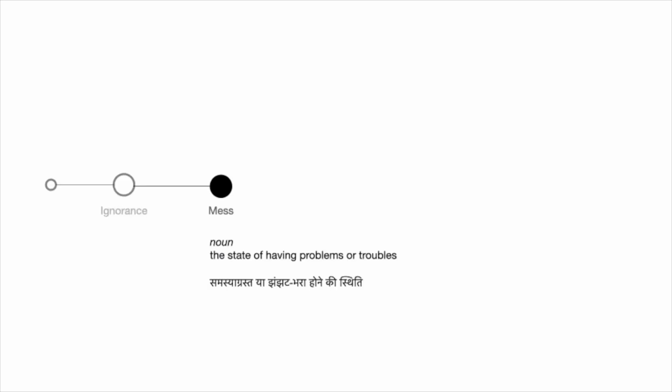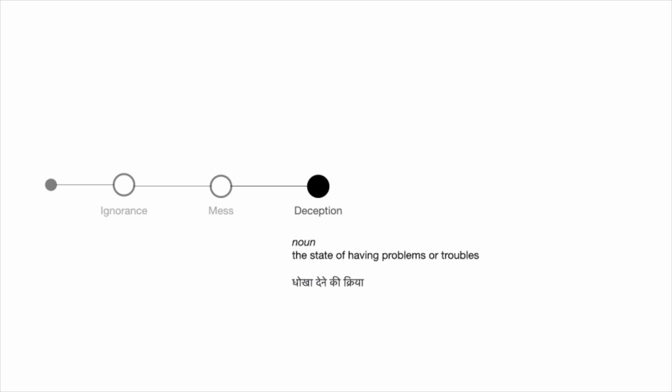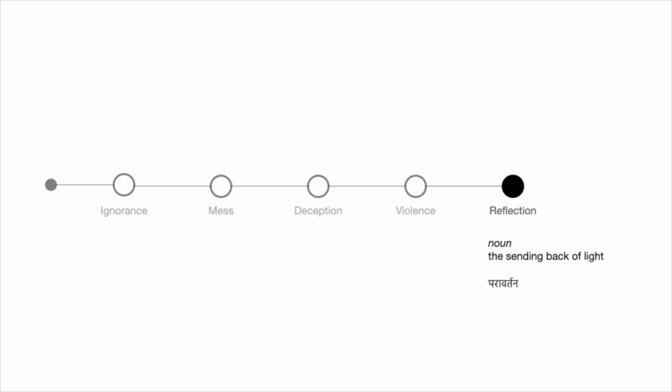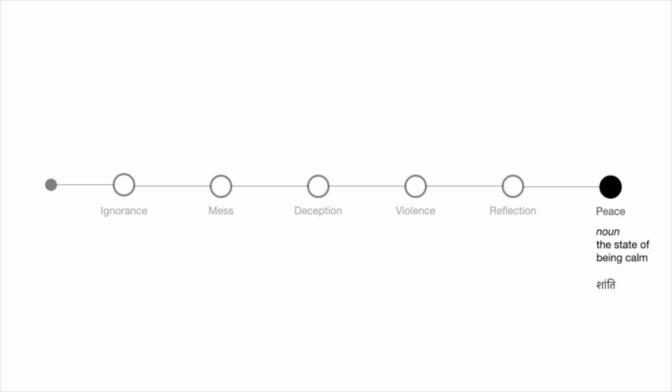In the complete process of the Gujarat riot, the first thing that happened was ignorance in the larger public, which led to mess, which further led to deception in the society. And when there is deception, it often leads to violence. When people don't know about each other, there's a deception about what they think of us versus what the ground reality is. That causes violence. After violence, there's a sense of reflection. Then after reflection, we have peace. These were the elements of the sequence that transpired during the Godhra incident of 2002.